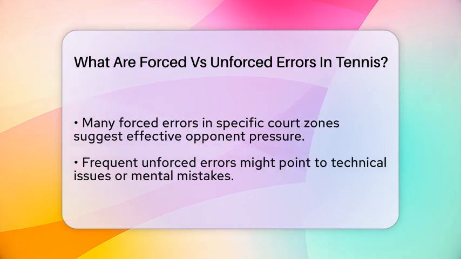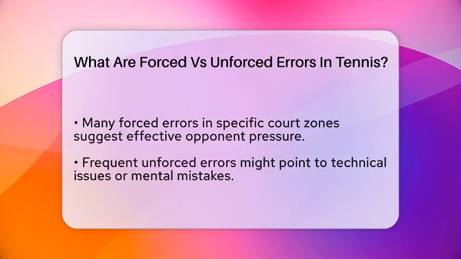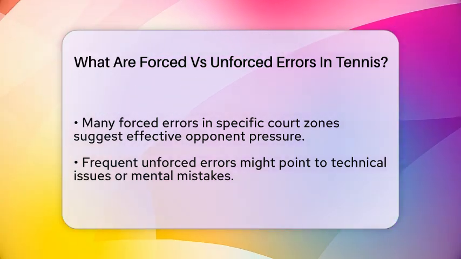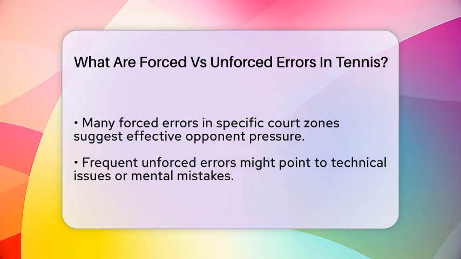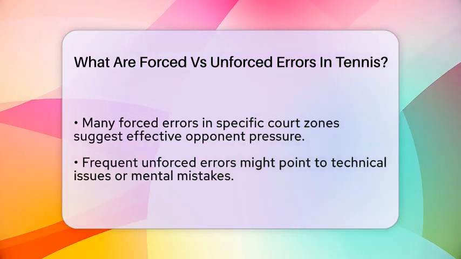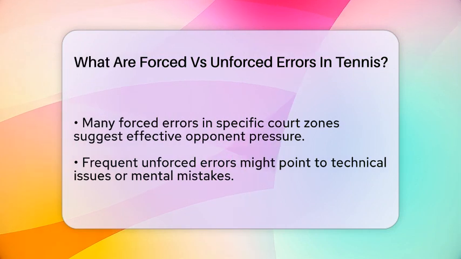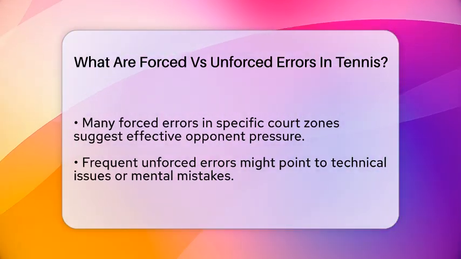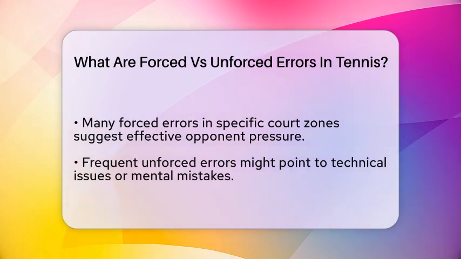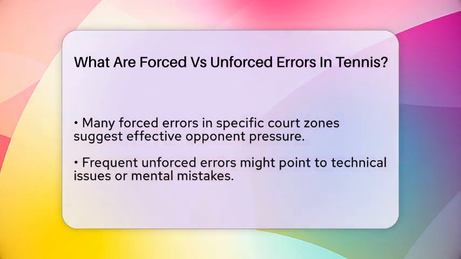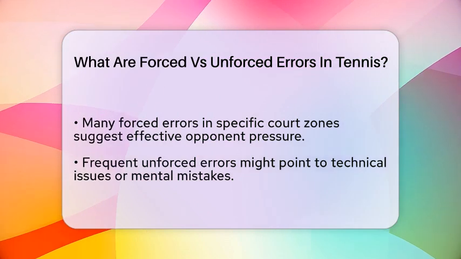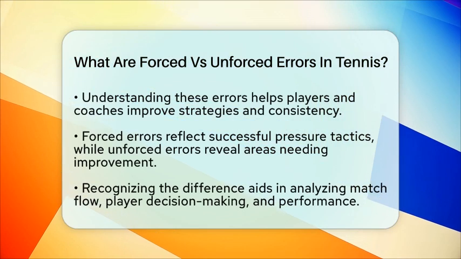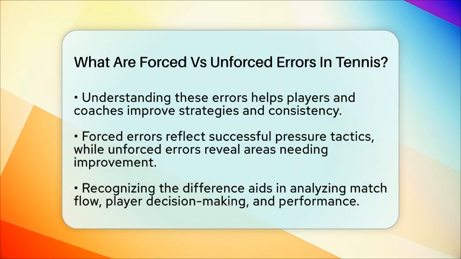When analyzing match data, coaches and statisticians look at these errors closely. They examine shot distribution maps to see where players tend to make more mistakes. If a player makes many forced errors in certain court zones, it might mean the opponent is applying effective pressure there. Conversely, if unforced errors are common in specific areas, it could point to technical weaknesses or mental lapses. By understanding these mistakes, players can work on reducing unforced errors and improving their ability to force errors on opponents.